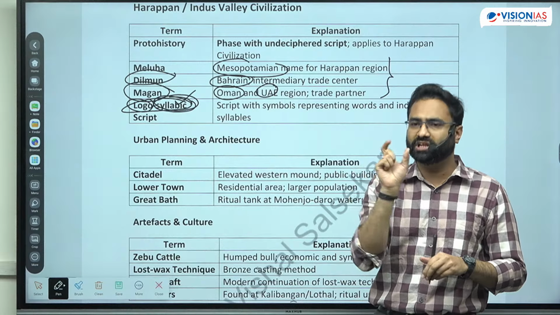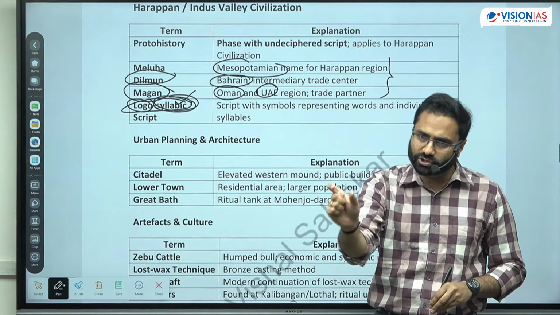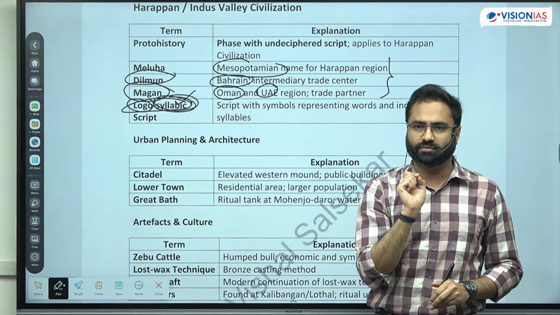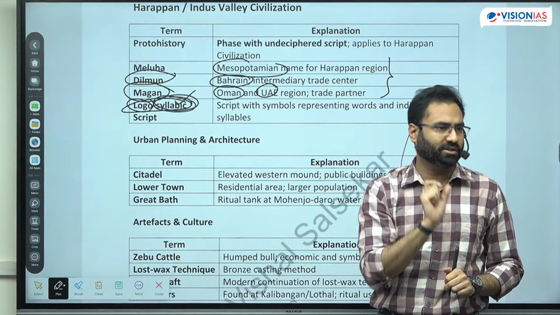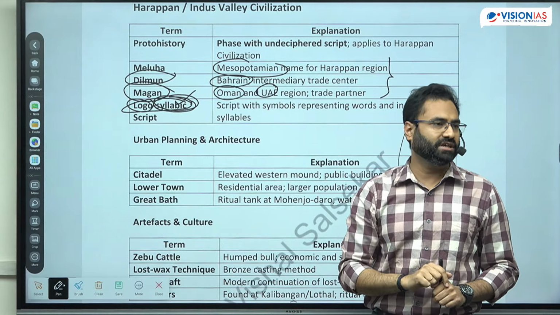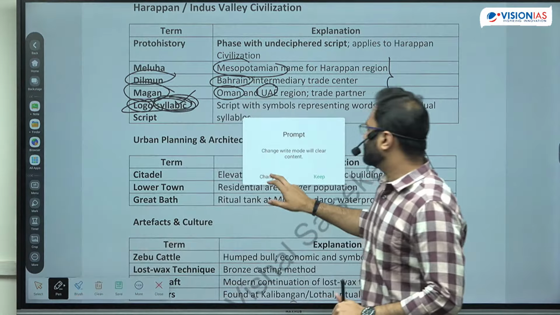So Logo-Slavic script includes both things. For representing a word there is a single symbol, and for representing a letter also. So letter and word are both depicted through symbols. Clear? So this is the Logo-Slavic script.